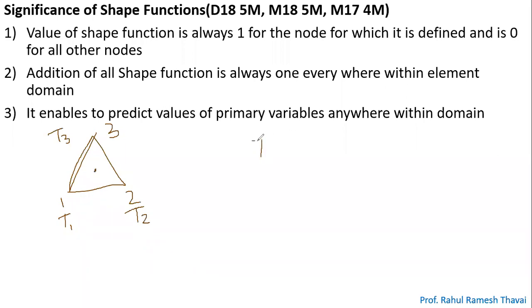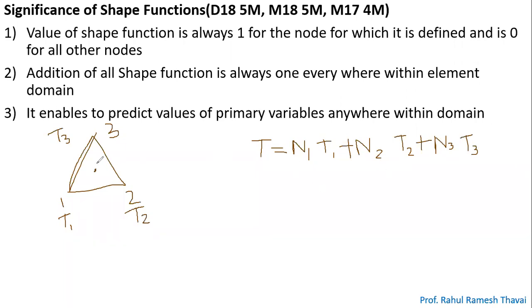The temperature at that point, T, is given by N1 T1 plus N2 T2 plus N3 T3. We already solved this problem. This is how we will calculate the temperature at this particular point.